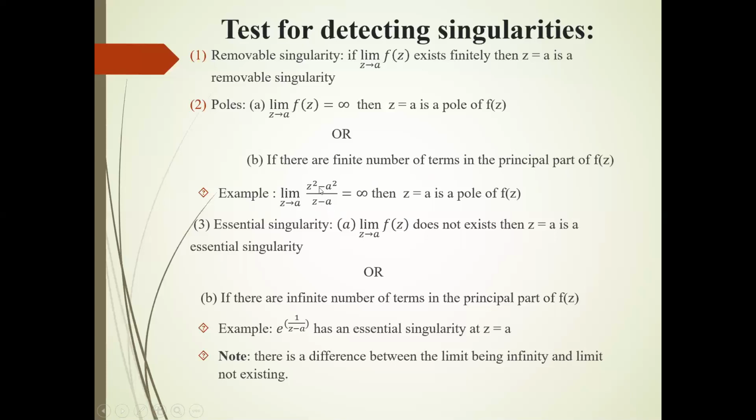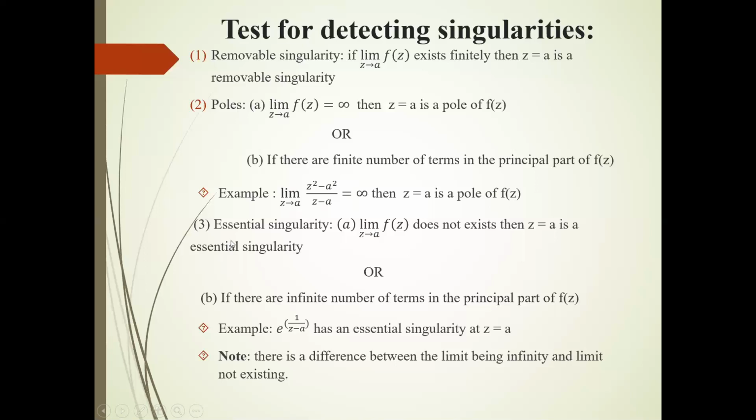See here, an example. The limit as z tends to a of (z² − a²)/(z − a) is equal to infinity. Solve this limit. The numerator z² − a² can be written as (z − a)(z + a) upon (z − a). The z − a cancels, leaving z + a. Apply the limit, and we will get infinity. By using part a, at the point z = a this function has a pole.